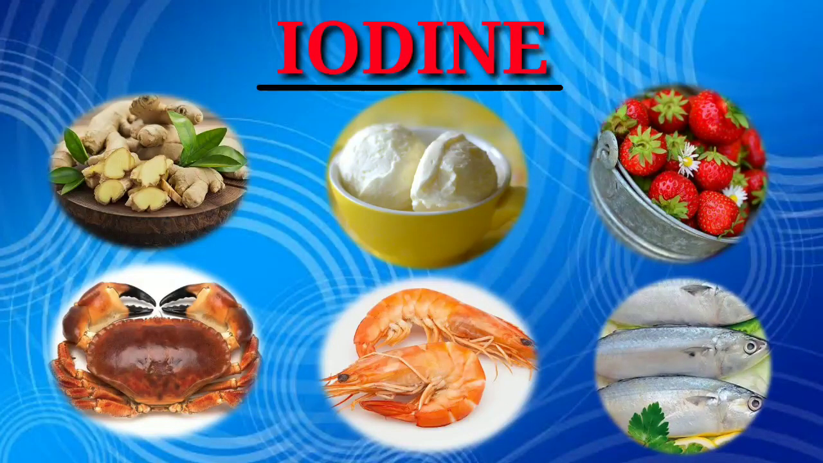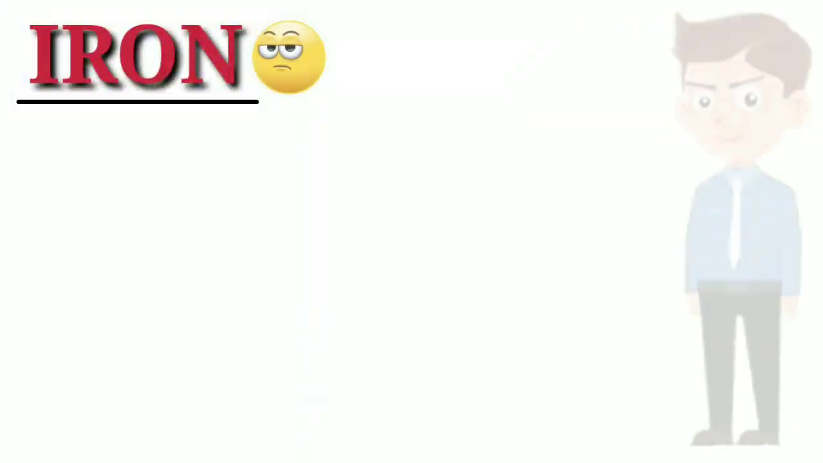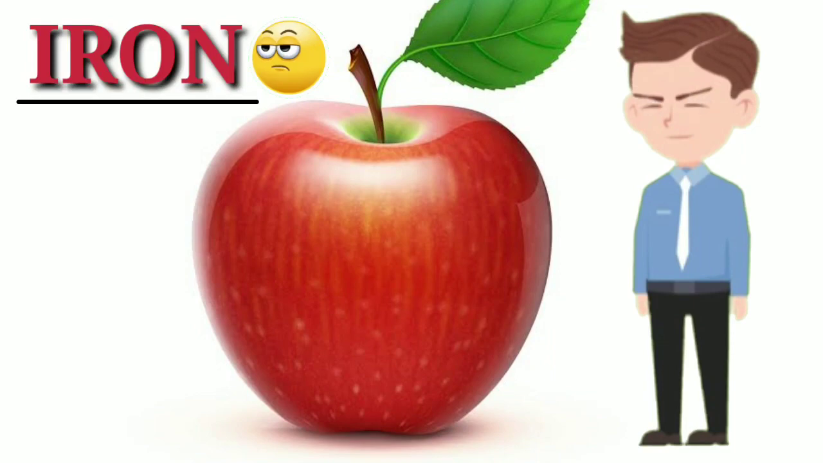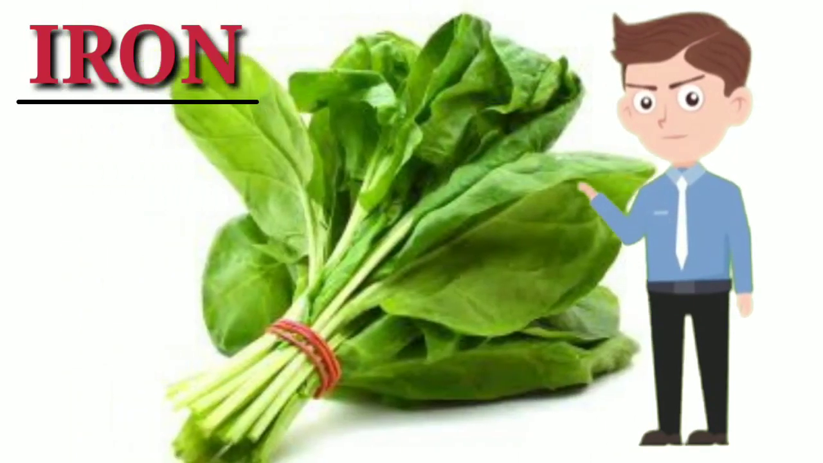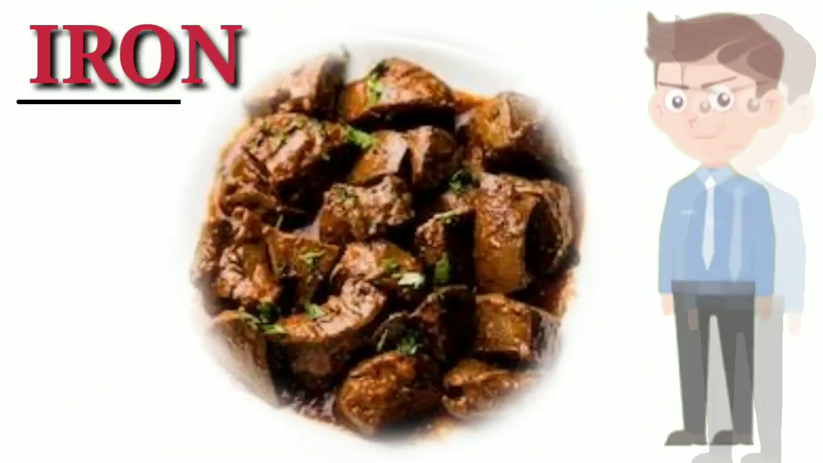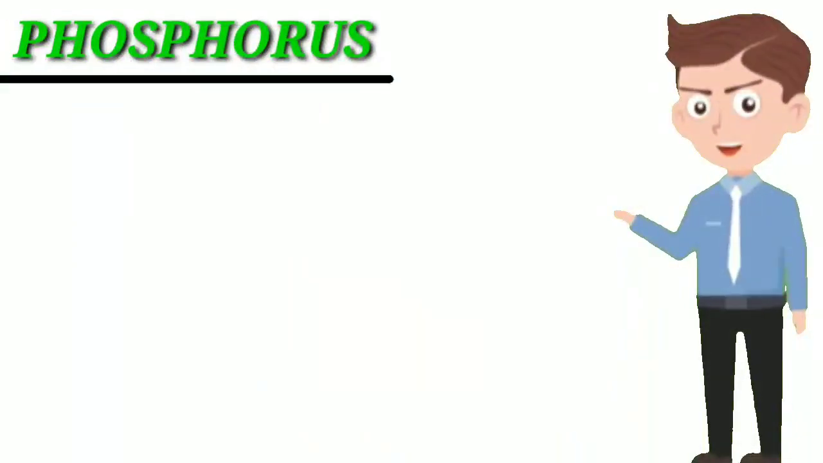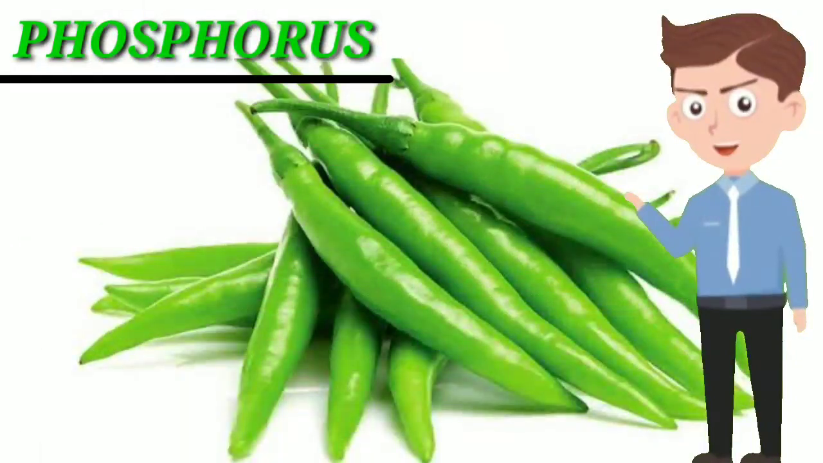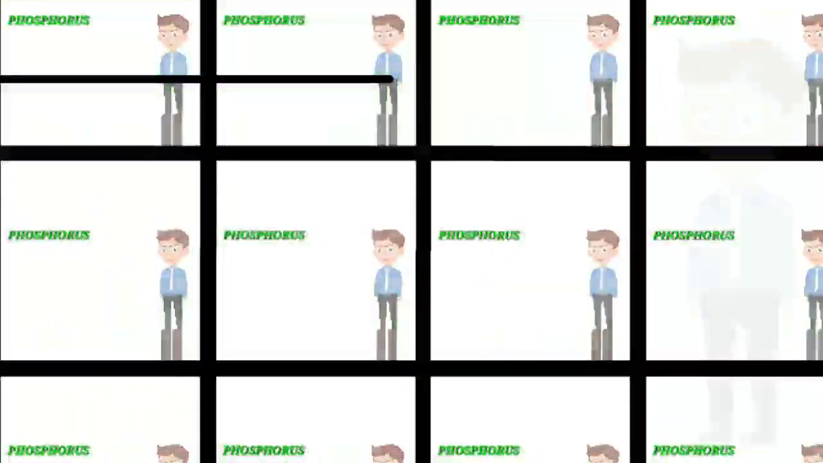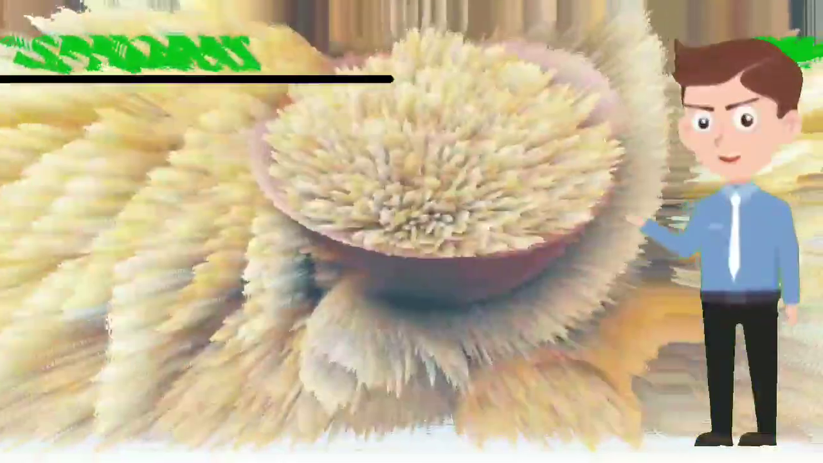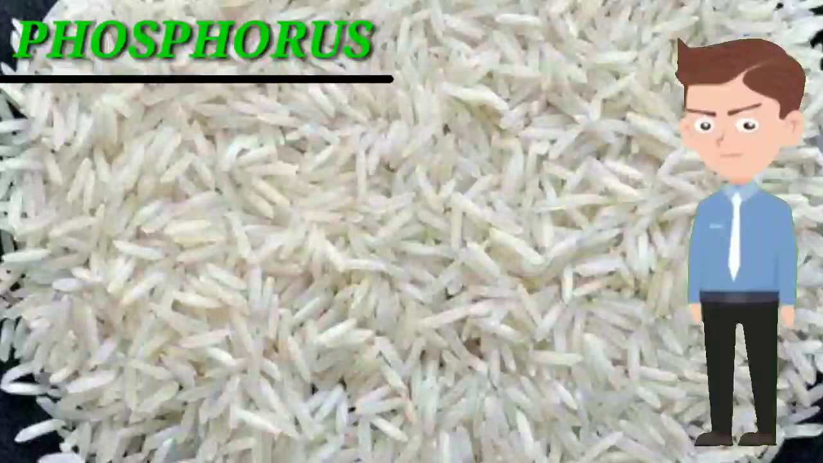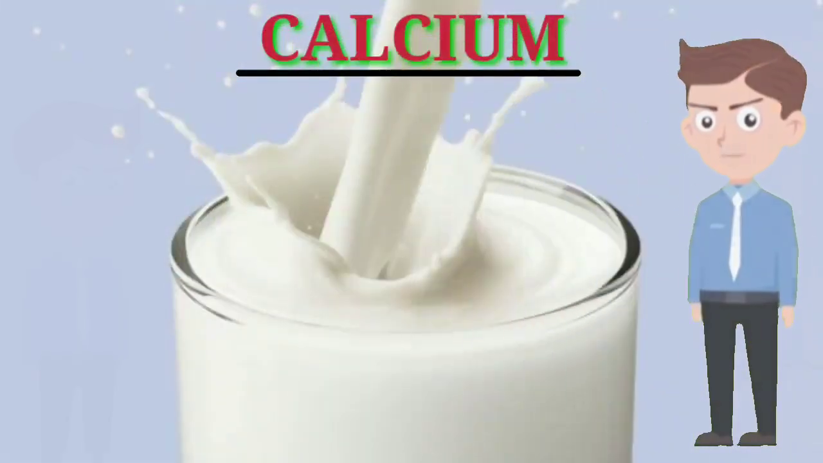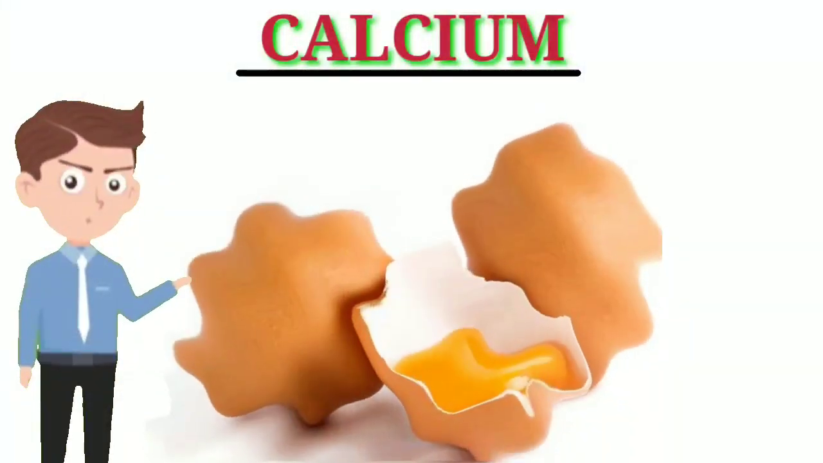And next we'll move on to iron, which is present in pomegranate, apple, spinach and liver. And next is phosphorus, which is present in banana and green chili, and also in wheat and rice. So these are the rich sources of phosphorus. And next is calcium, which is highly present in milk and eggs.